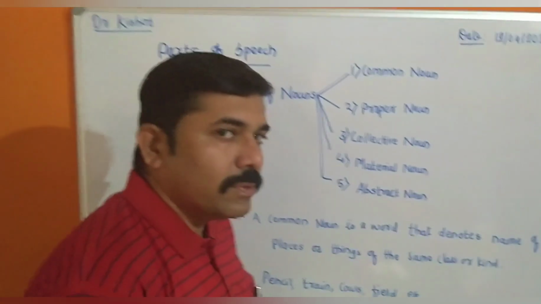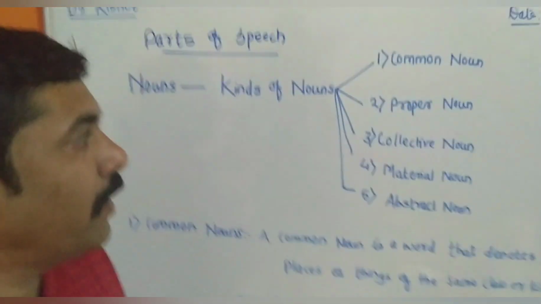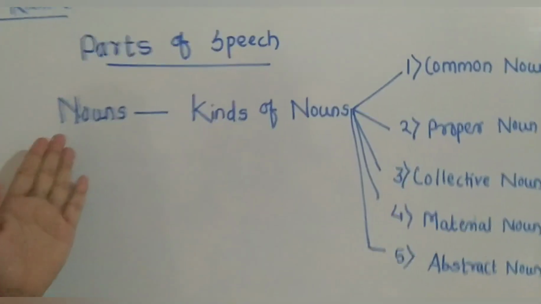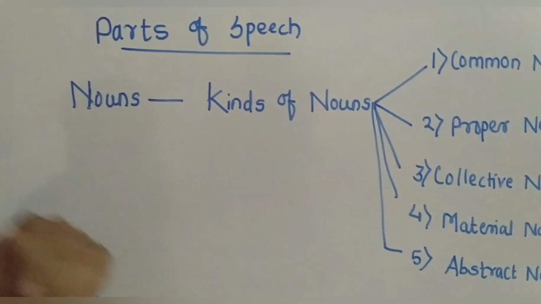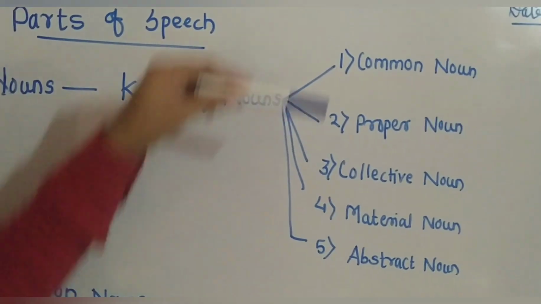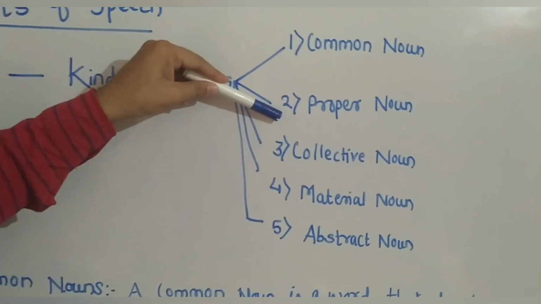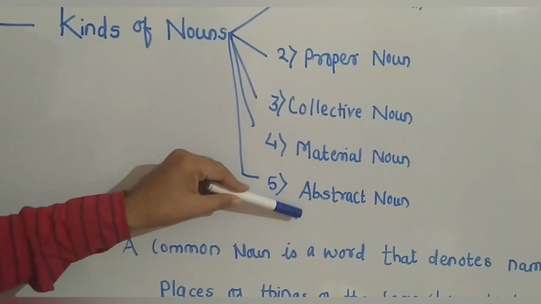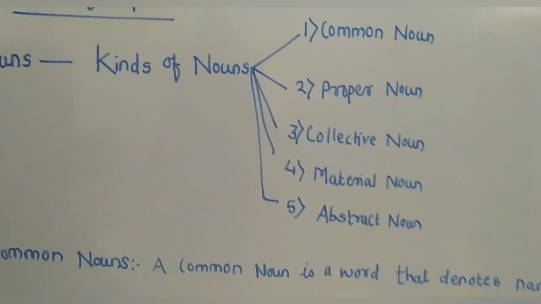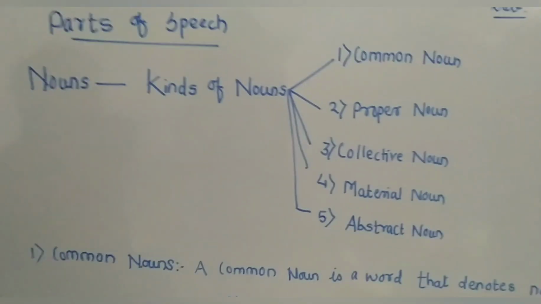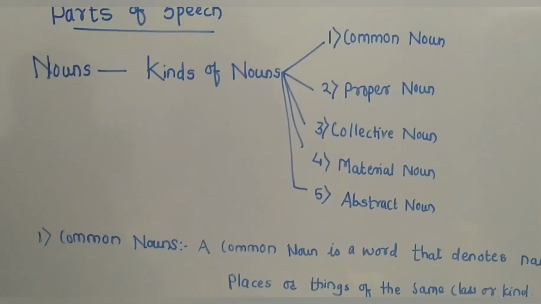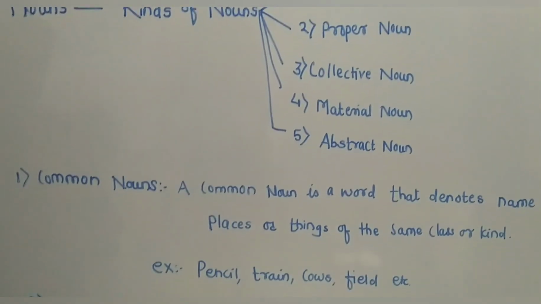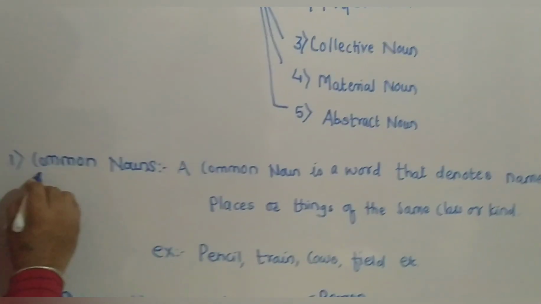Now see the kinds of noun. First is common noun, proper noun, collective noun, material noun, abstract noun. So these are the five kinds of noun. Let's see them one by one. Now the first one is common noun.